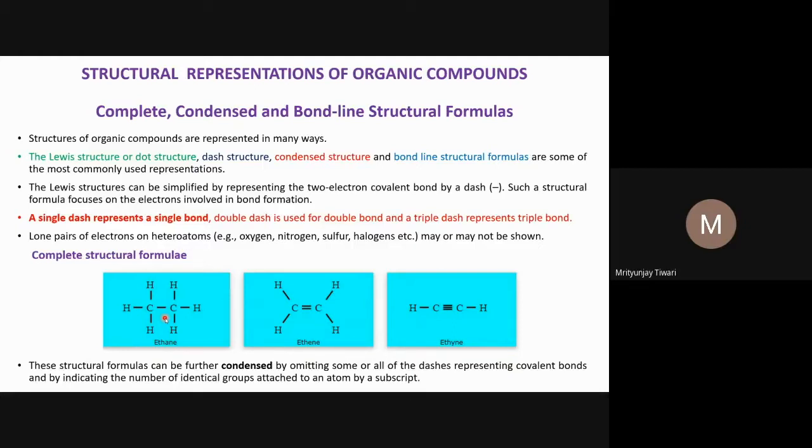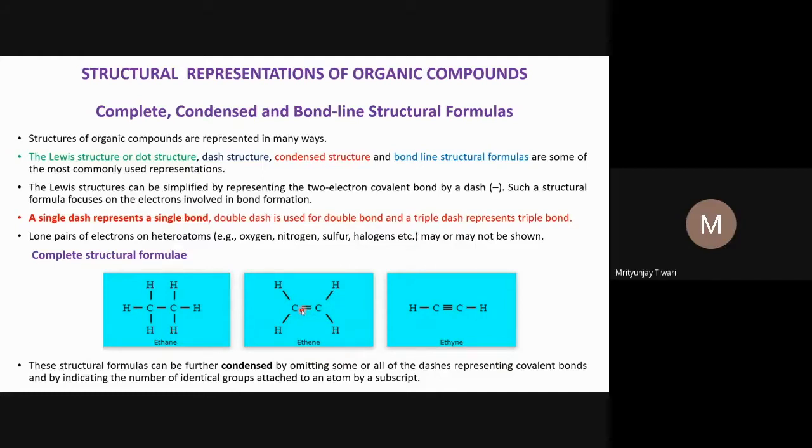Then we show a double dash between two carbon atoms, with the dash lines parallel to each other, and two hydrogens on each carbon. While writing these, we usually try to show that the bond angles in the representation should be equal to each other. This is what we try to write in a structural formula wherever there is a double bond.